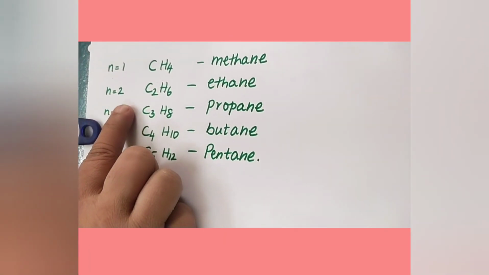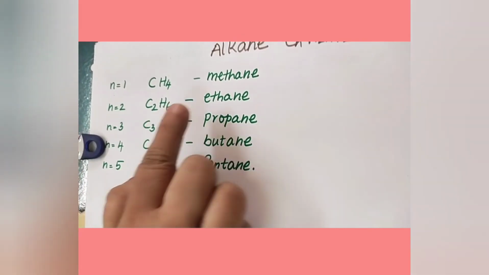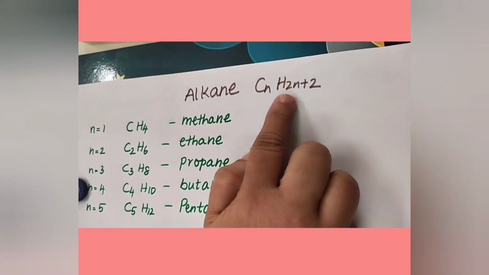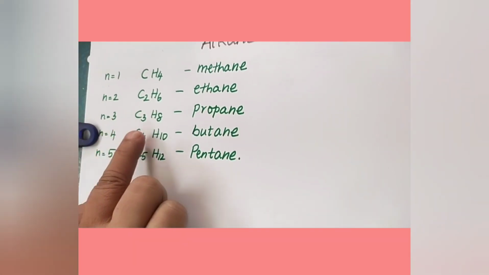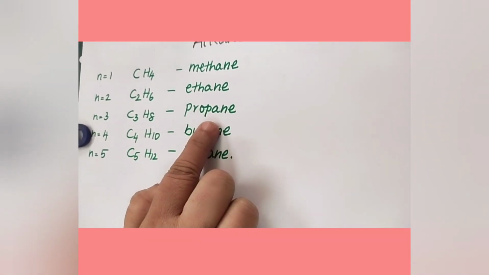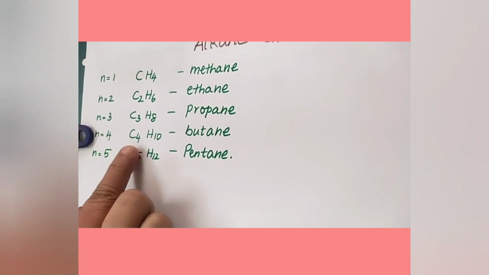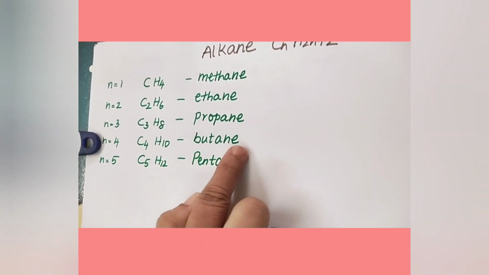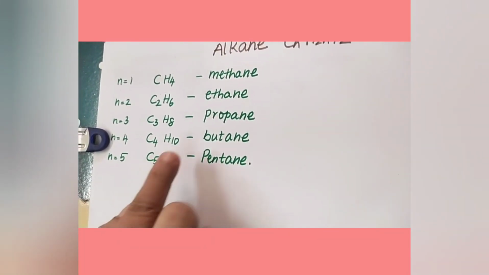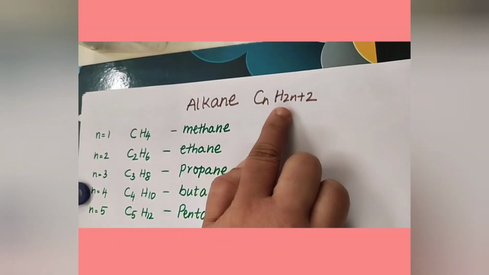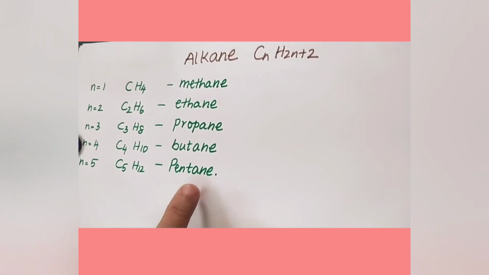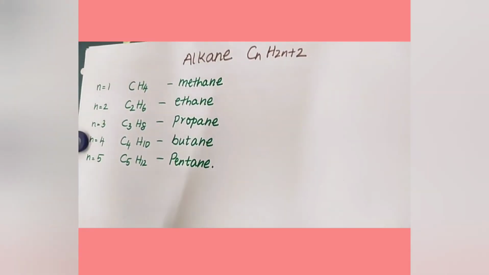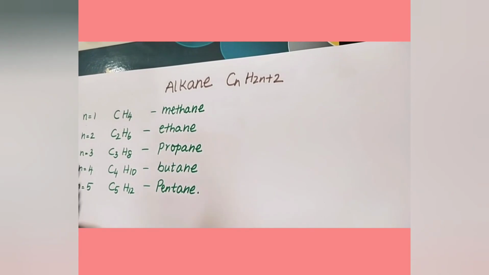When n is 2, C2H6. That is 2 into 2, 4, plus 2, 6. It is ethane. When n is 3, C3H8, it is propane. When n is 4, C4H10, it is butane. When n is 5, 5 times 2 is 10, plus 2, 12. So C5H12, it is pentane. So now we have framed 5 members in this alkane family.